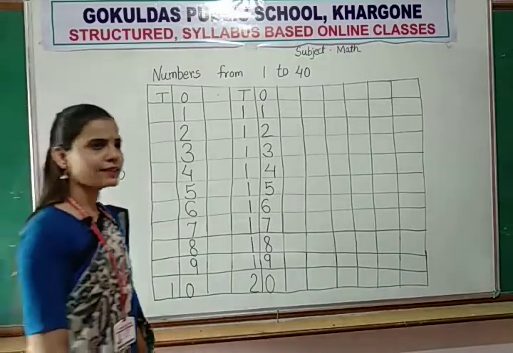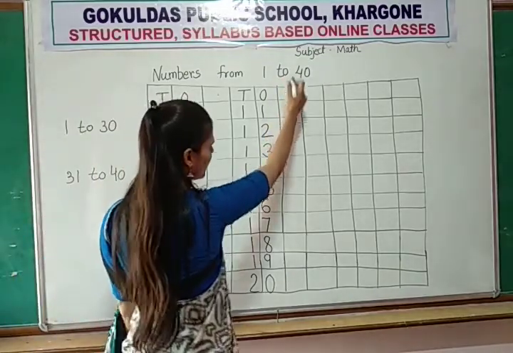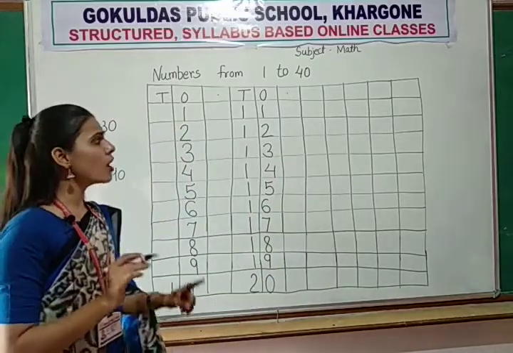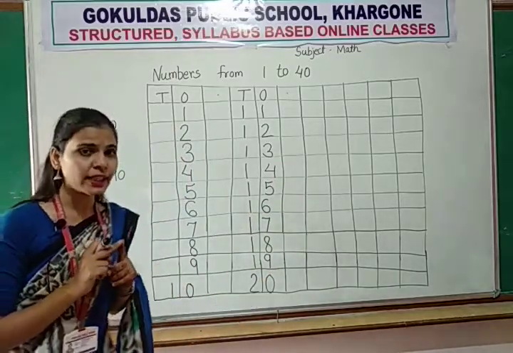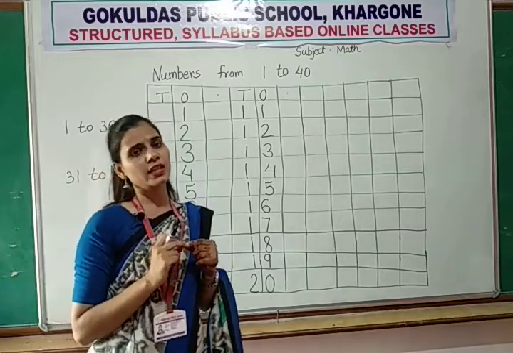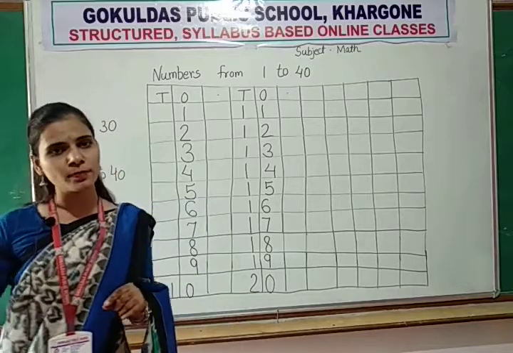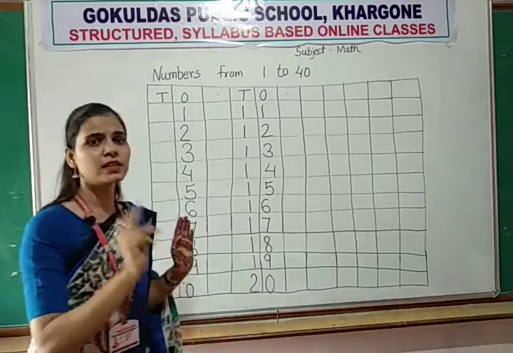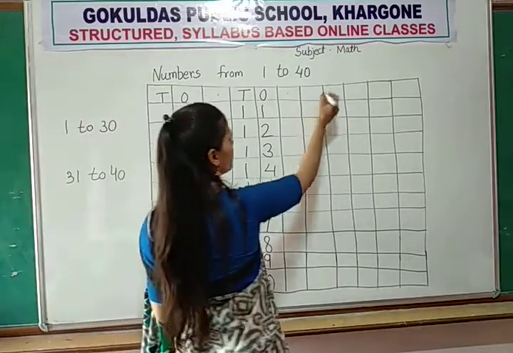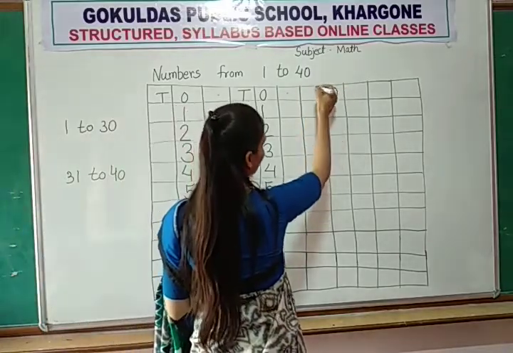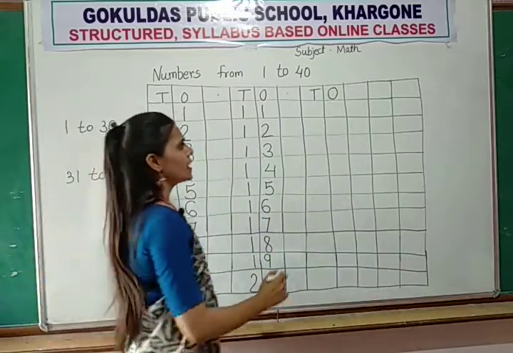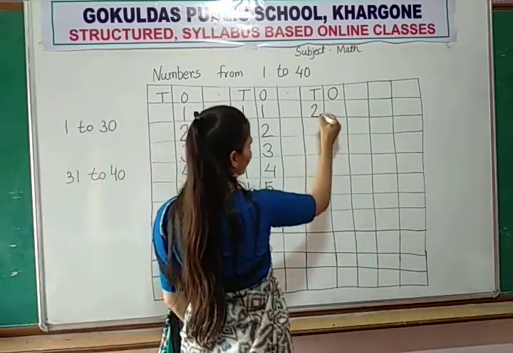Now ready for the next line? First you drop one line. Now we will get ready for 21 to 30. You know how to write 21 to 30? Yes, we have written them in your previous session, so now we will write again. First we will write ones, then we will write tens. Now first is 2, 1, 21.